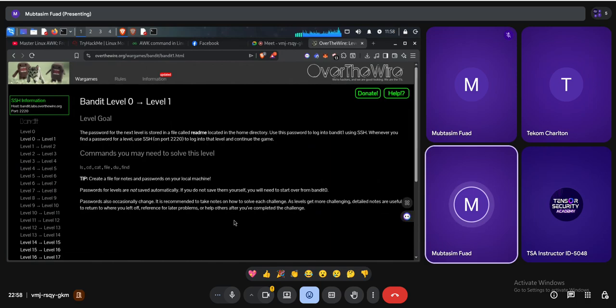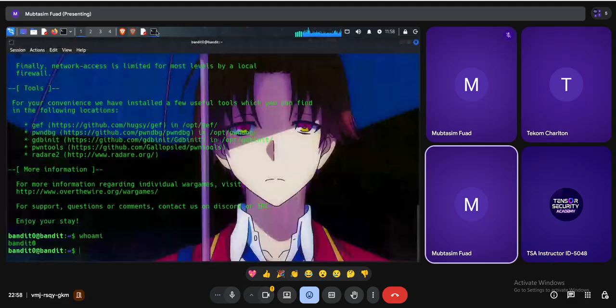They have said the password for the next level is in a file called readme located in the home directory. Use this password to log into bandit1. I have to log in as another user, which is bandit1, but I have to get the password of bandit1 first. After getting the password of the bandit1 user, I can log in as bandit1. How can I get it? There is a file called readme located in the home directory. And if I see a sign like this, it means I'm already in the home directory.